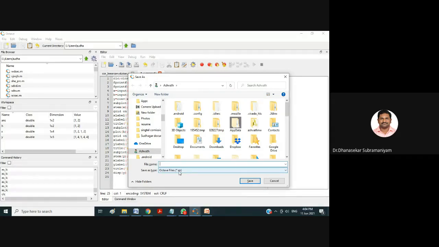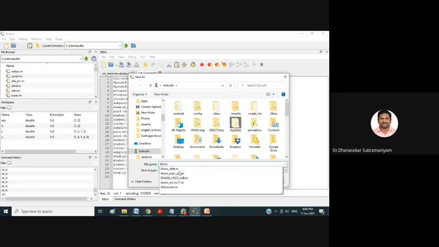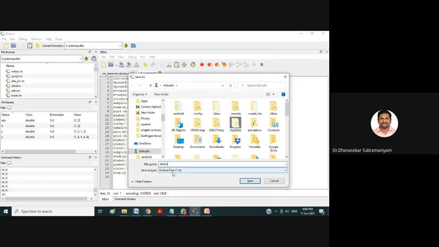In that case, you can save with any name. If I give the name duns, it will be stored as duns.m. If you are not getting the Octave files option, just save as duns.m. Then only it will be stored as an Octave file.